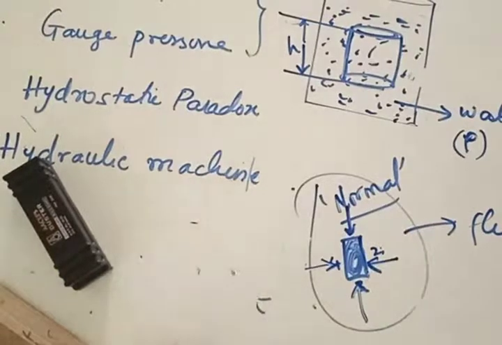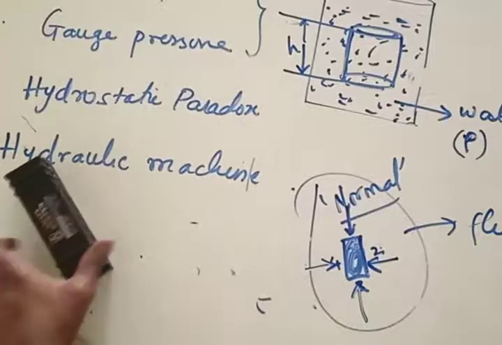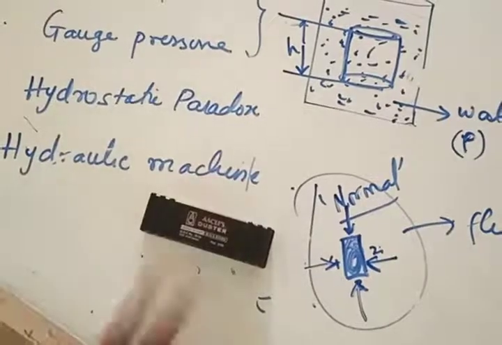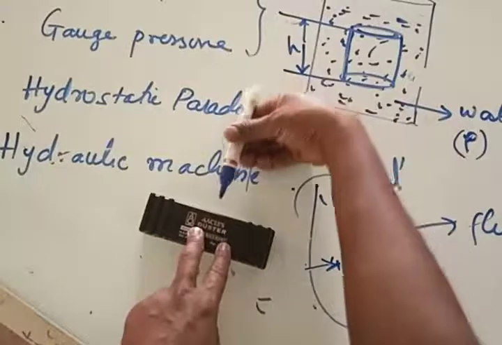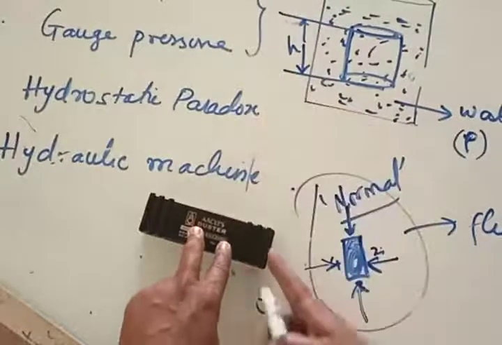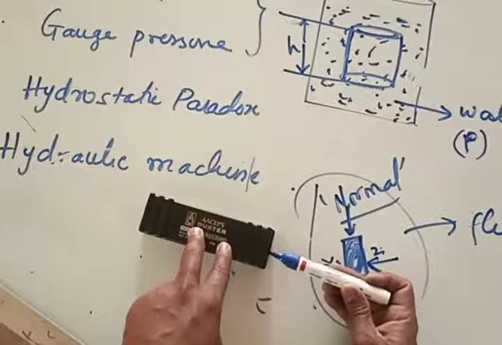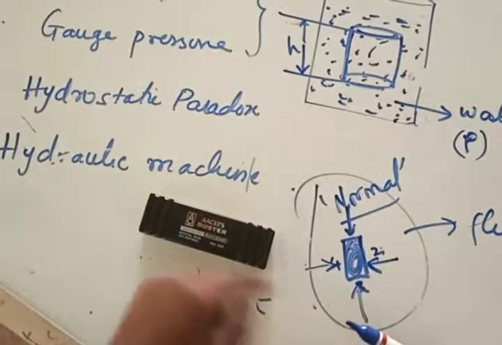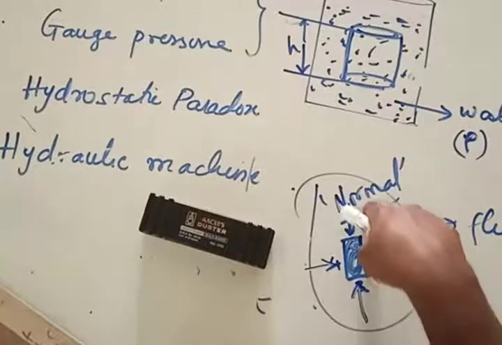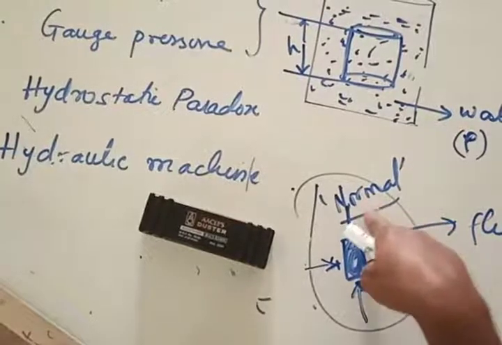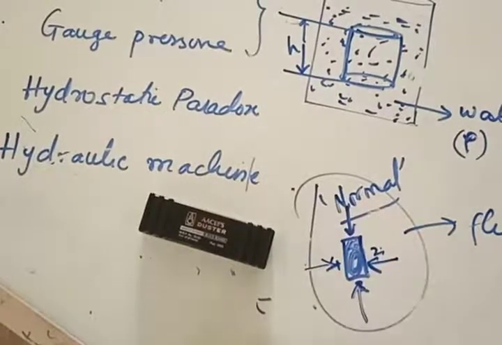Important point. In what direction will force be acting on the object? If you immerse any kind of an object like this in a fluid, on this surface force would be acting like this. On this surface force would be acting like this. This is called as: force will always act normal to the surface of the object. Force will always act in what direction? Force will always act normal to the surface.